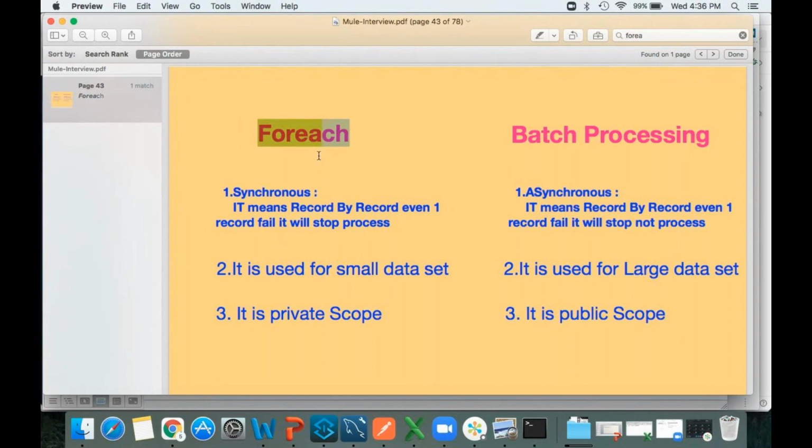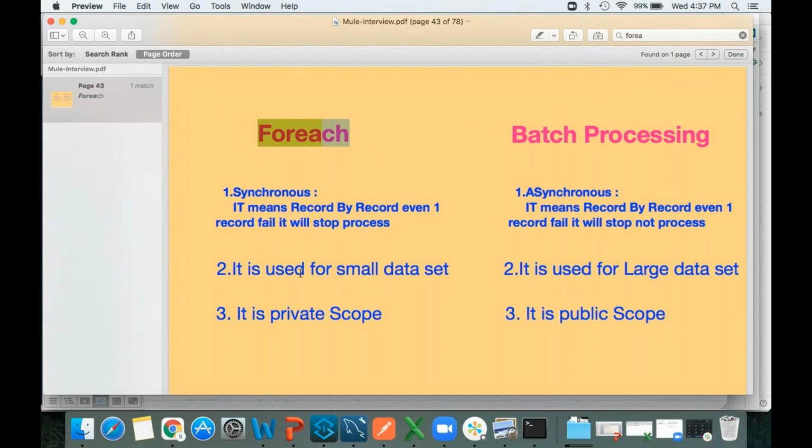So here, what is the drawback of the for each statement? If you are using this for each statement and one record got failed, the remaining records won't be executed. It will stop the complete process. That means, let me imagine I'm sending 10 records. Out of 10 records, the fourth record got failed. Here what will happen? The fifth record won't be executed. This is the drawback of the for each statement.